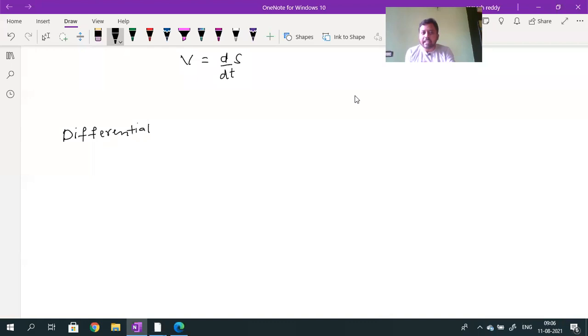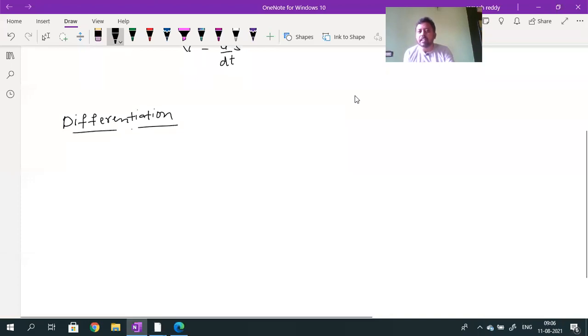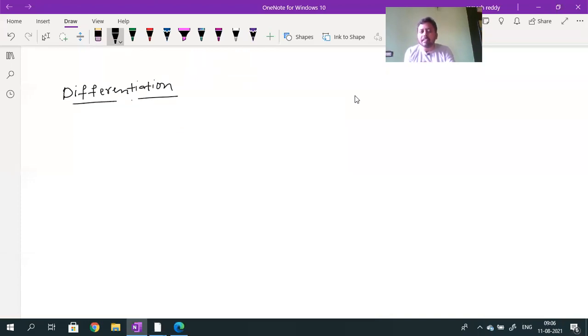Differentiation. It will be discussed in detail in mathematics. So just some basic idea I will give you regarding differentiation. For example, y is a one variable. If y is 2 into x square plus x plus 3, if they give an equation like this, y is equal to 2x square plus x plus 3. Let us suppose this is an assumption.